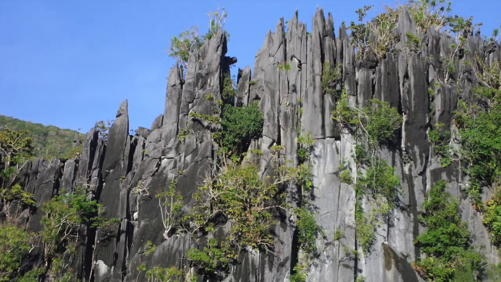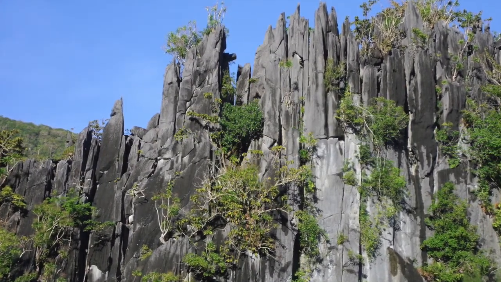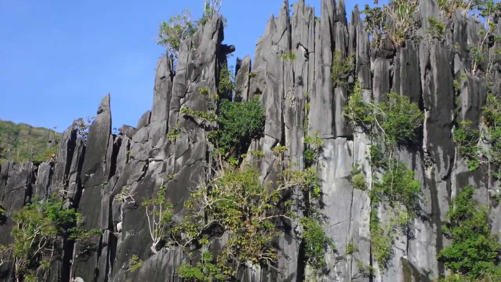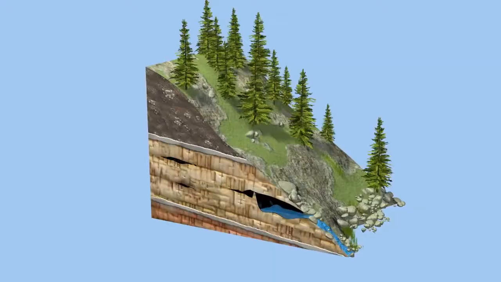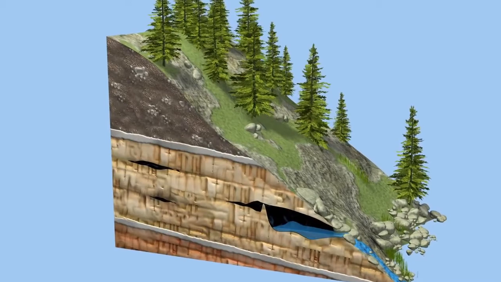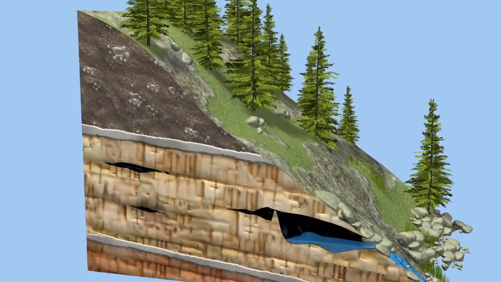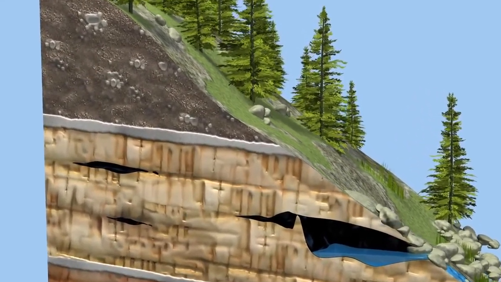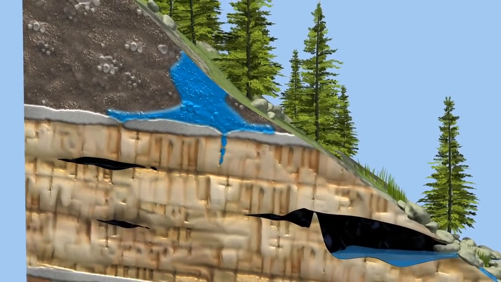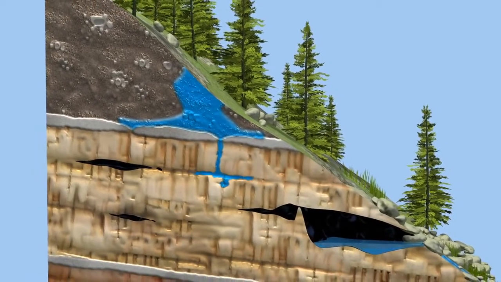Most caves form in karst, a type of landscape made of limestone, dolomite, and gypsum rocks that slowly dissolve in the presence of water that is slightly acidic. Rain mixes with carbon dioxide in the atmosphere as it falls to the ground and then picks up more of the gas as it seeps into the soil. The combination is a weak, acidic solution that dissolves calcite, the main mineral of karst rocks.